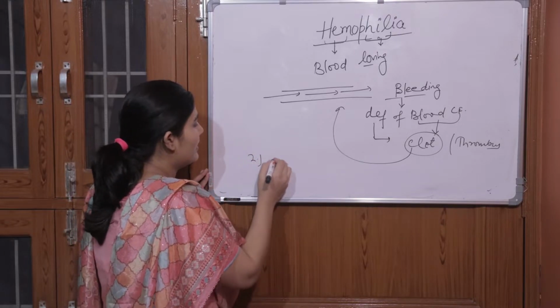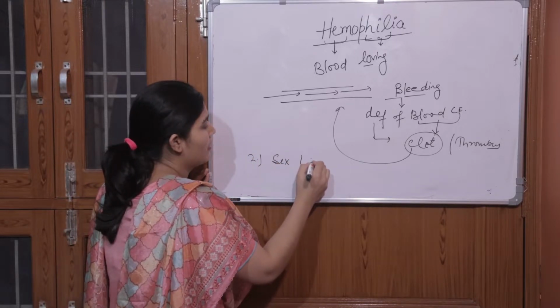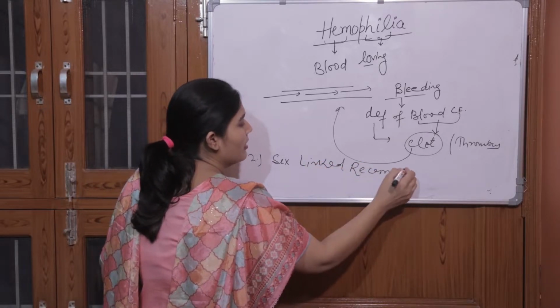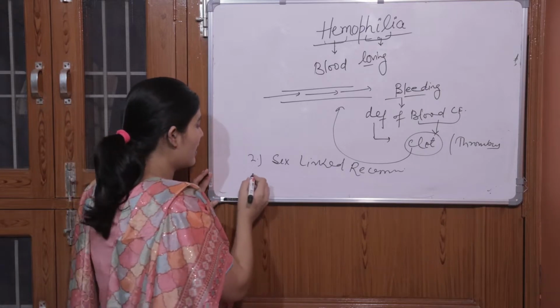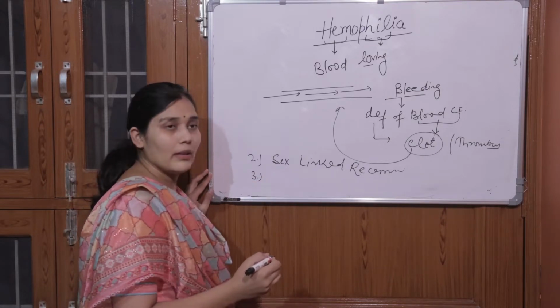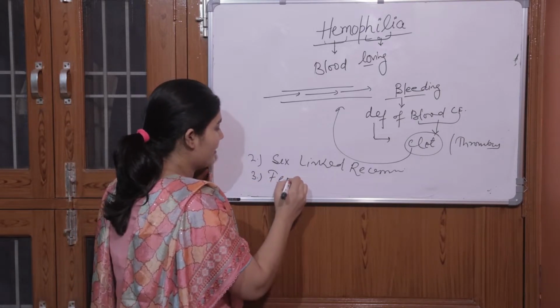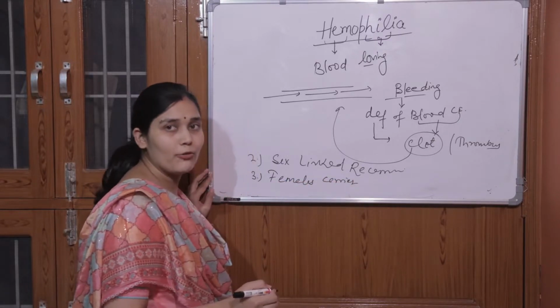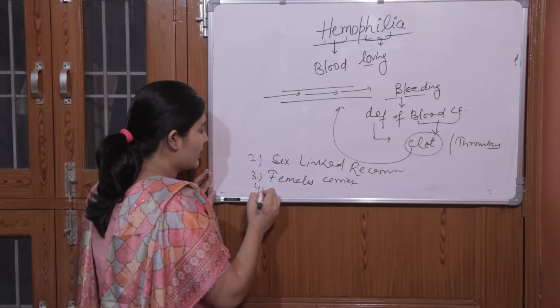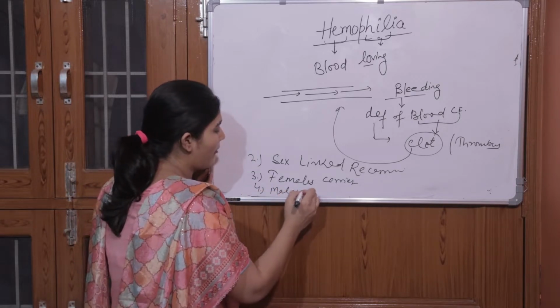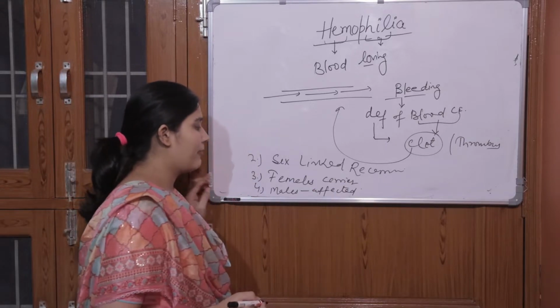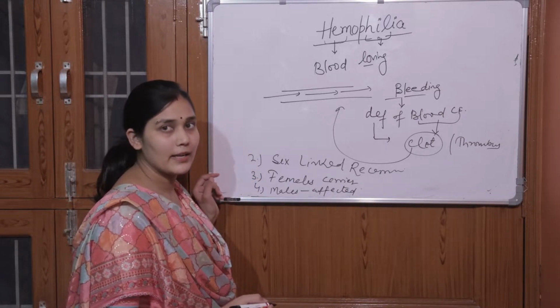Second thing is, it is a sex-linked recessive disorder. Third thing is, females are the carriers of hemophilia. And fourth point is, males are the affected population. Males are affected and females are carriers.